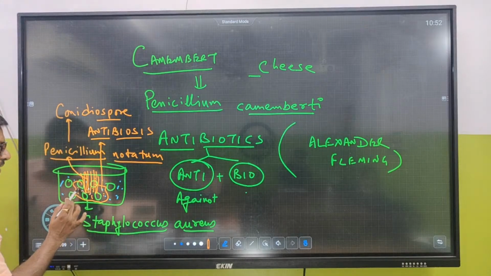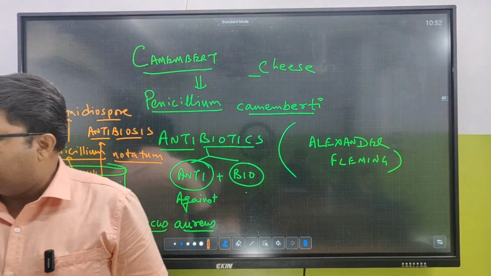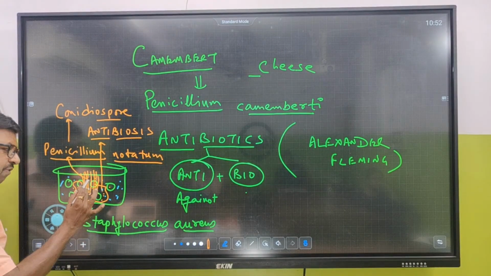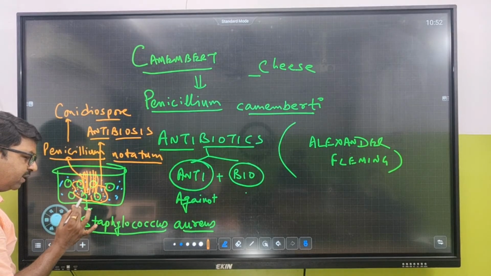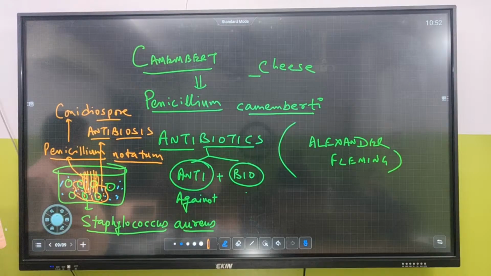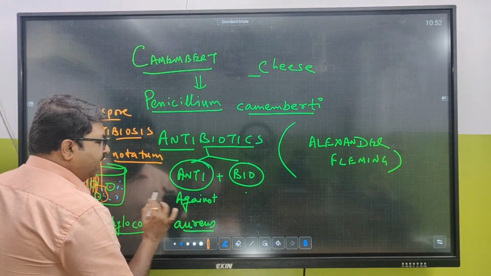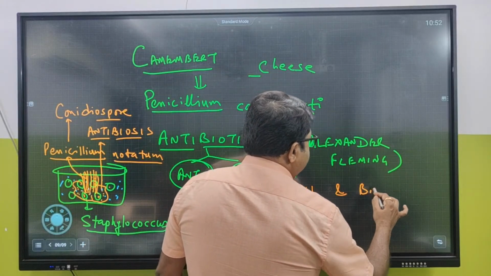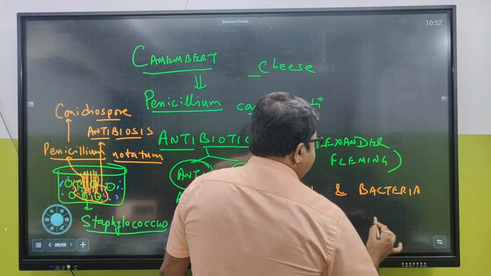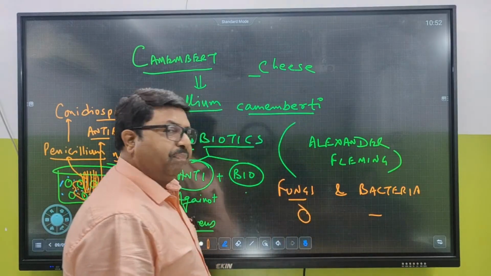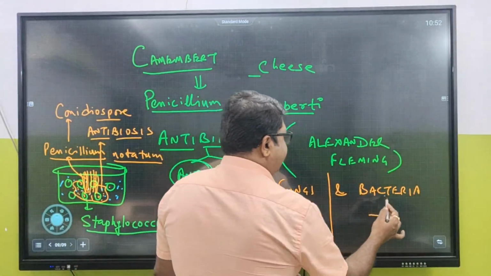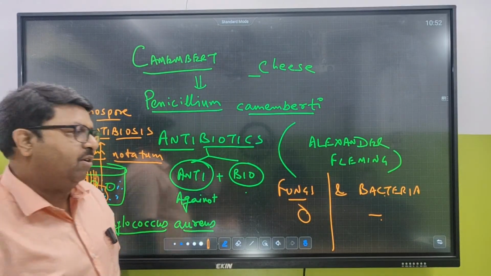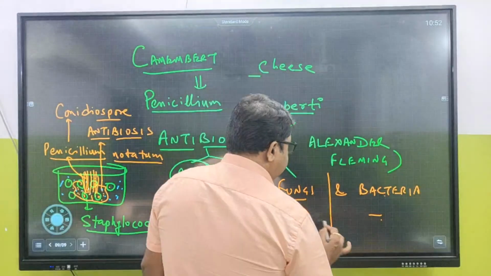And when they were growing, they started secreting this kind of antibiosis. It's a chemical, and this chemical is never going to allow the bacteria to grow. So in the region where the fungus was growing, the bacteria were not growing. They stopped growing. And this kind of relationship between fungi and bacteria, where bacteria are getting killed by the presence of fungi, for fungi it is 0, and for bacteria it is negative.